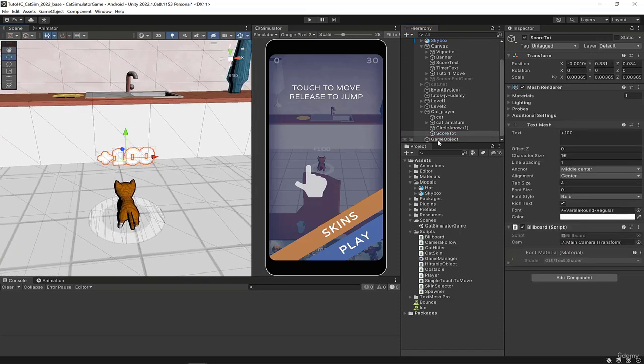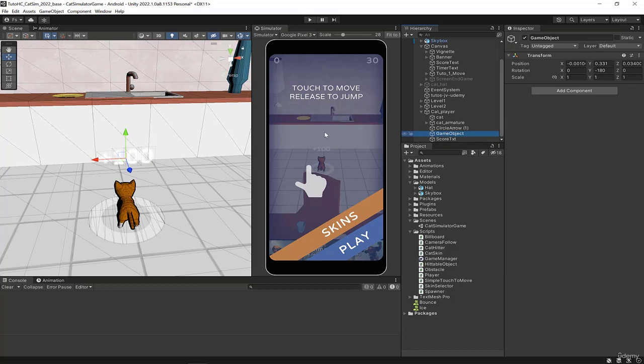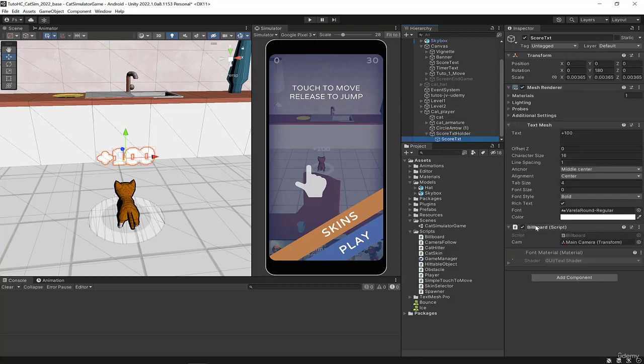I'll take the game object I created and put it in the child of the cat. I'll call it score text holder, like the camera principle, if you remember. In it, I'll put the score text. I'll deactivate the billboard on this score text.